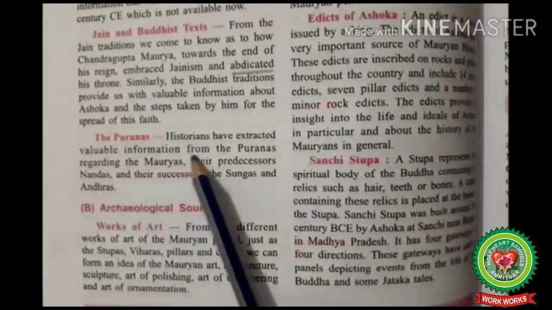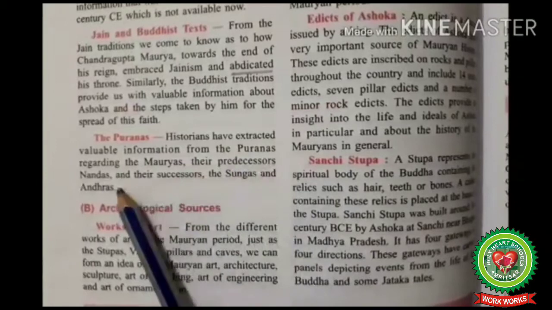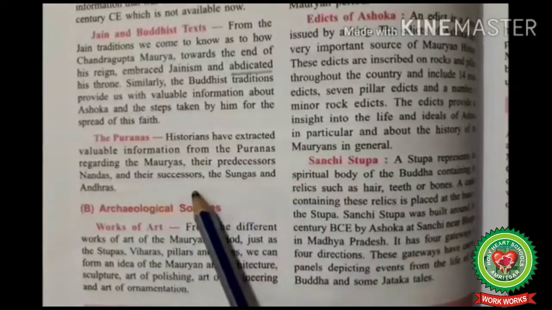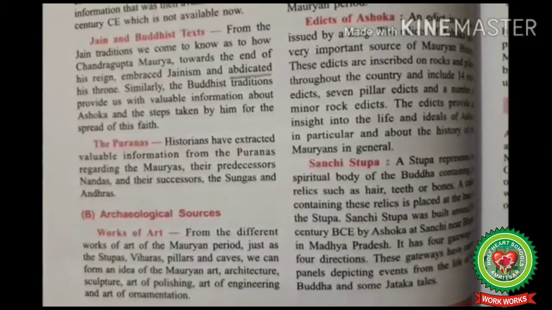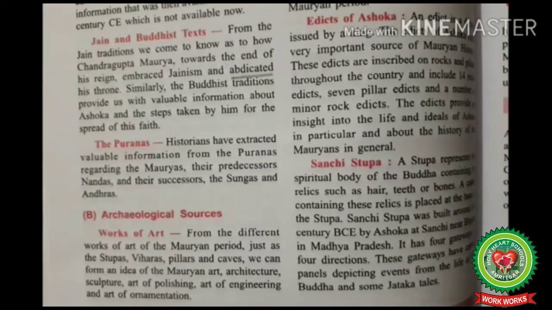The Puranas. Historians have extracted valuable information from the Puranas regarding the Mauryas, their predecessors, the Nandas, and their successors, the Sungas and the Andhras. The Puranas, the literature of the Vedic period, are also a great source of information about the Mauryan Empire.